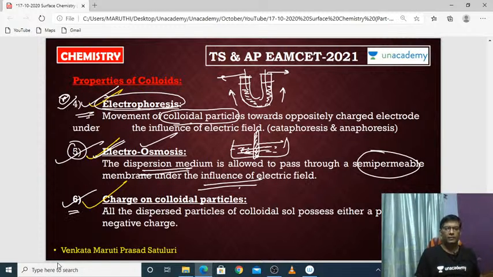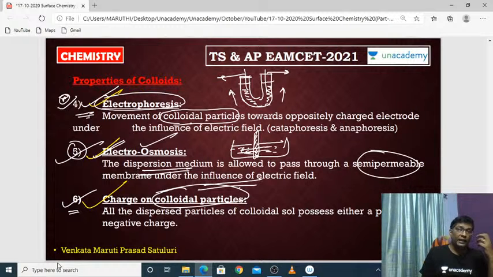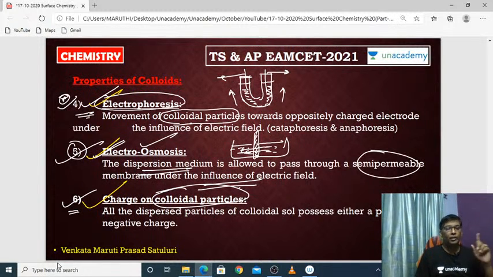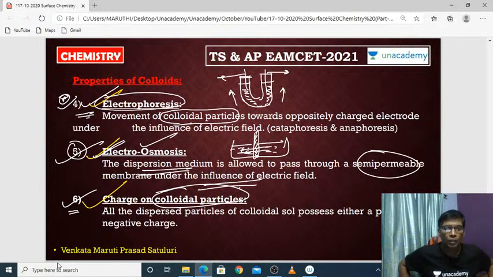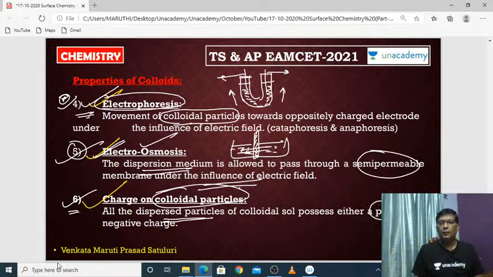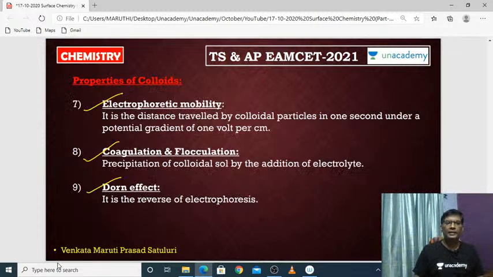Okay, coming to the next one. Charge on colloidal particles. It is unexpected, unimaginable. Every colloidal particle carries some amount of charge. It may be positive or it may be negative. It's a very unimaginable part. Colloidal particles have some charge. It may be positive or it may be negative. All the dispersed particles of colloids carry a positive or negative charge. Okay, what a peculiarity it is.